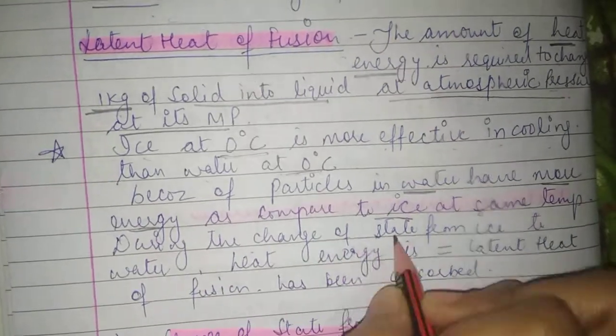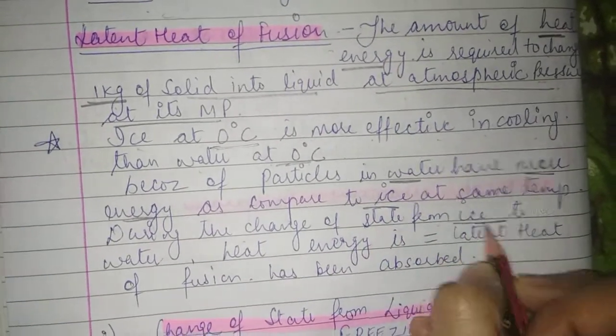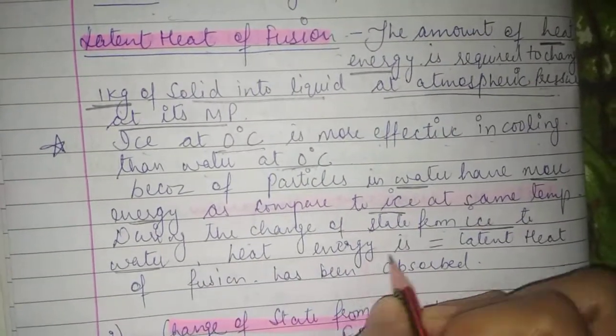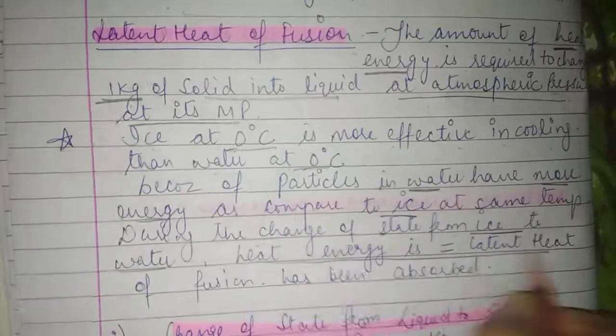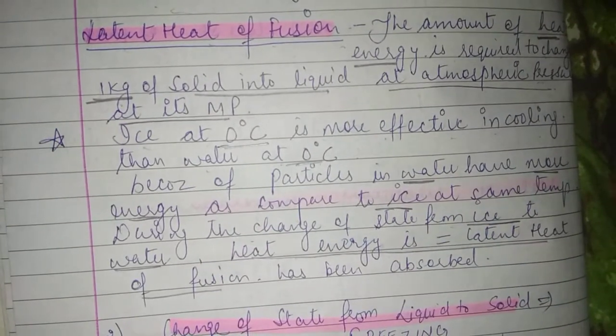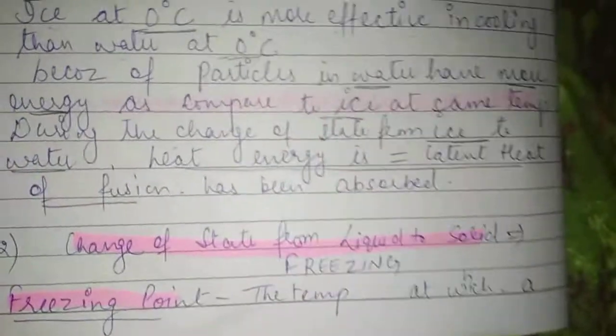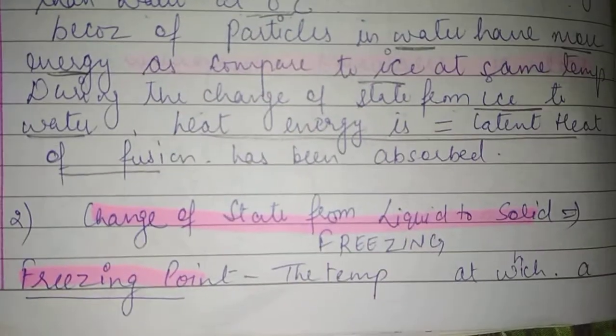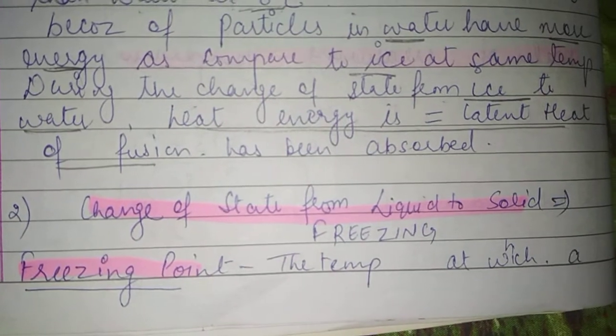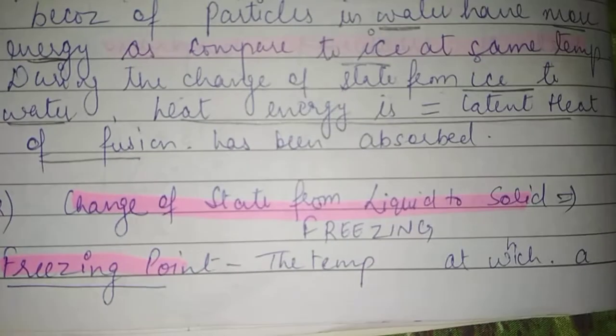So during the change of state from ice to water, heat energy equal to the latent heat of fusion is absorbed. This was the change of state from solid to liquid.